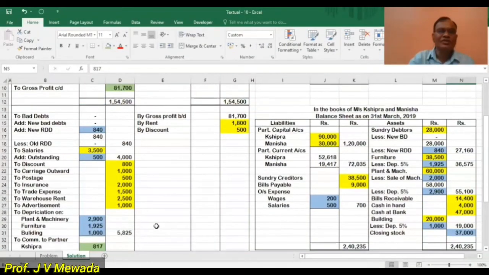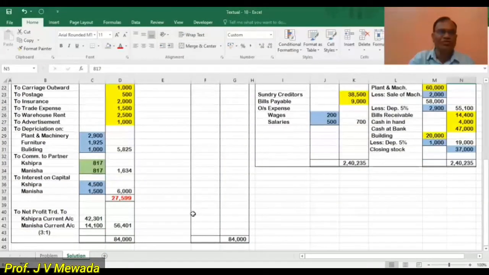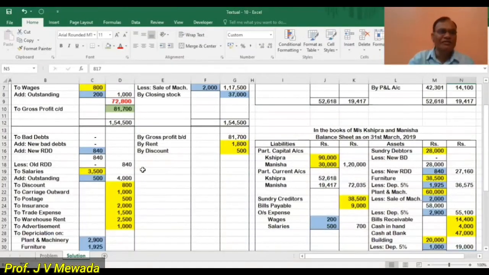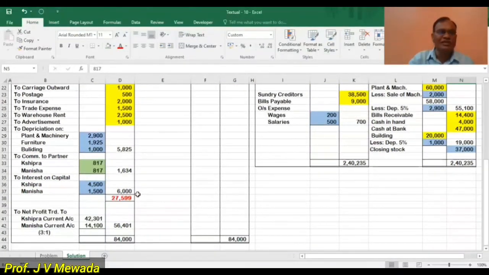Okay. So now the trading account is over. Now the profit and loss account credit side total is 84,000. On the debit side, our RDD figure is 840. Salaries are 4,000. Then our depreciation is 5,825. Our commission to partners is 1,634 and interest on capital is 6,000. So the credit side total is 84,000 and the debit total is 27,599. So the credit is in excess of debit. So the difference is 56,401, which is the net profit.